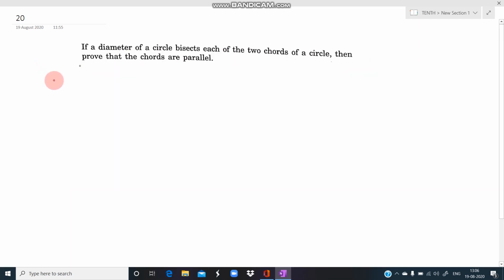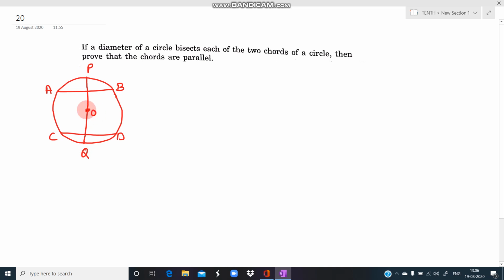Here students, in this question it is given: if the diameter of a circle bisects each of the two chords of a circle, then prove that the chords are parallel. So what is the question actually? This is a circle, and let us take two chords, chord AB and chord CD. And there is a diameter, let us give it the name PQ. We know that a diameter always passes through the center. So O is the center.